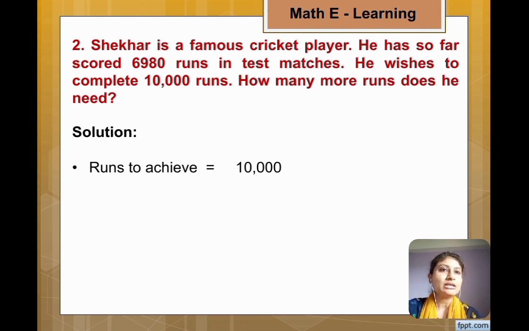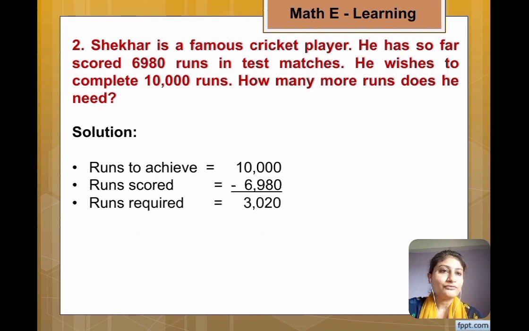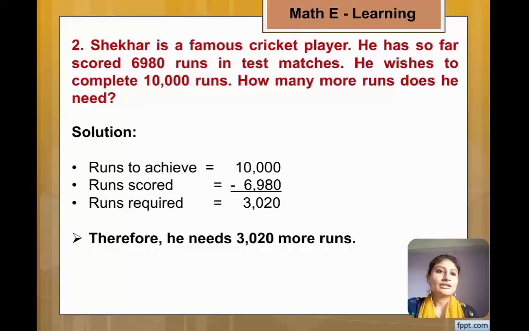That means Shekhar wants to achieve these runs and he scored 6,980. By doing subtraction we get 3,020. So he needs 3,020 more runs to achieve 10,000 runs.